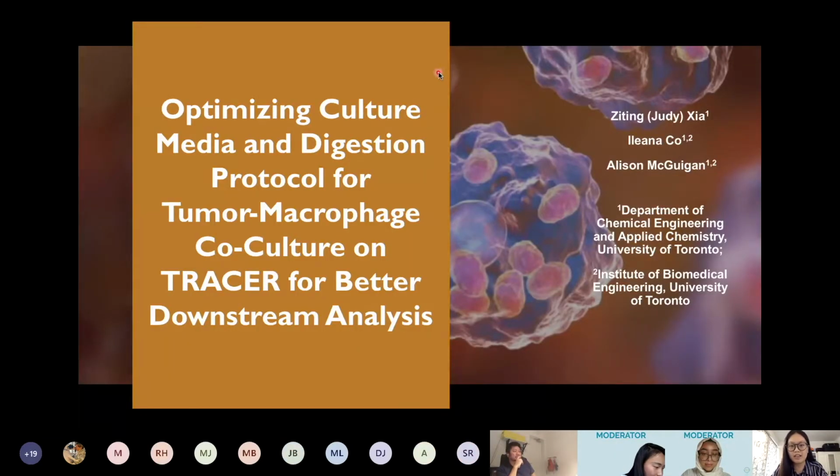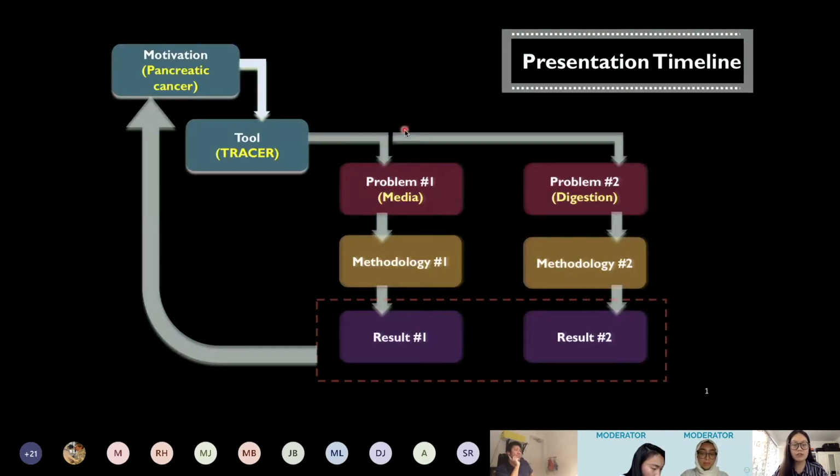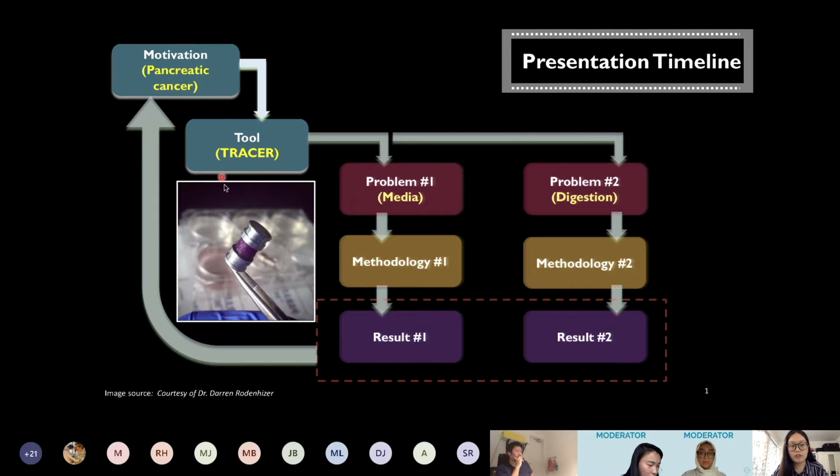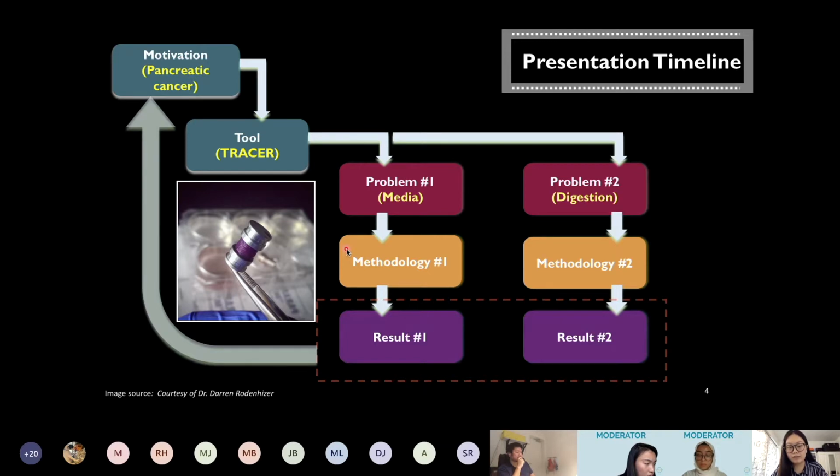My name is Judy, and today I'll be presenting my research on optimizing culture media and digestion protocol for the tumor macrophage co-culture system on tracer. For this presentation, I'll start with the motivation behind our research, which is to mitigate the poor prognosis of pancreatic cancer. Then I'll introduce a 3D tumor model called tracer that we use to conduct our investigation. Throughout this workflow, we encounter two distinct problems, so I'll talk about the methodologies we use to solve them, as well as the results we obtained. At the end, I'll show you the impacts of this research and tie it back to the